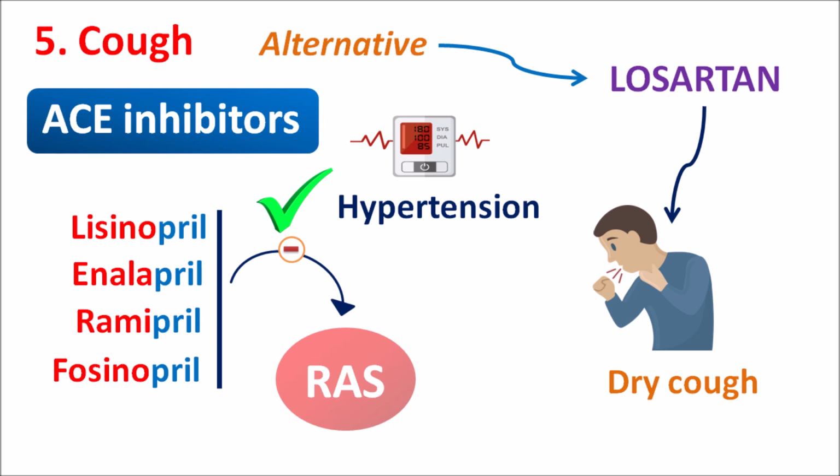So in those patients with a previous history of use of ACE inhibitors, the chance of dry cough may be increased with use of Losartan. Even though it produces a less significant dry cough compared with ACE inhibitors, there is still a chance to develop dry cough in those patients who have already taken ACE inhibitors.